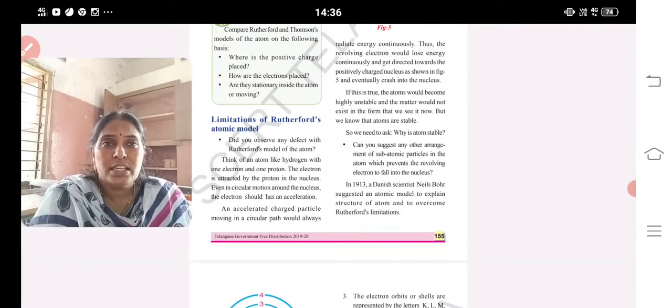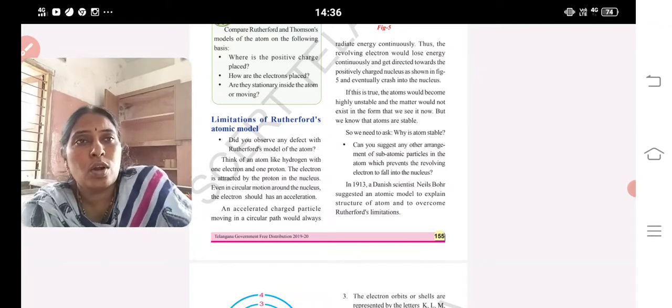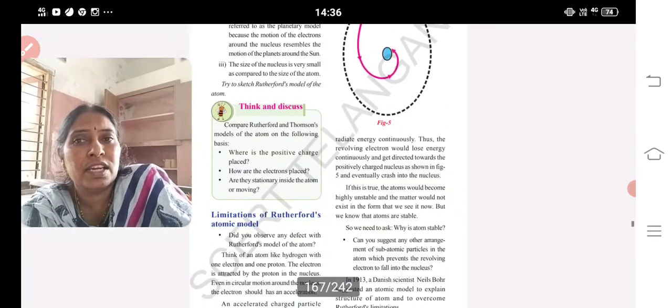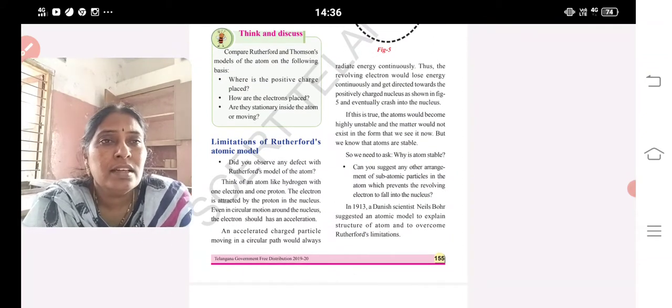Limitations of his model. Do you observe any defect in Rutherford's model of the atom? Think of an atom like hydrogen with one electron and one proton. The electron is attracted by the proton in the nucleus, and even in circular motion around the nucleus, the electron should be accelerating. An accelerated charged particle moving in a circular path would always radiate energy and move here and there.